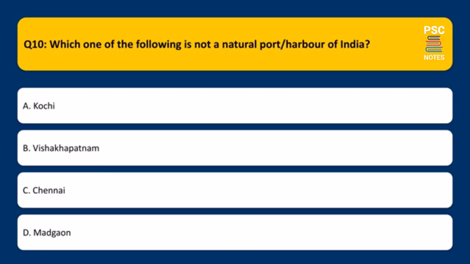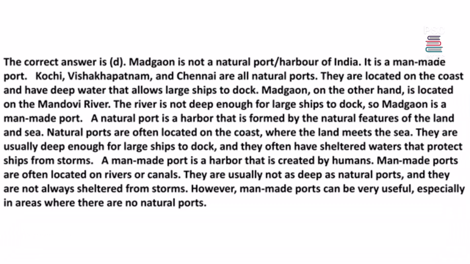Which one of the following is not a natural port/harbor of India? A. Kochi, B. Visakhapatnam, C. Chennai, D. Mormugao. The correct answer is D. Mormugao is not a natural port/harbor of India. It is a man-made port. Kochi, Visakhapatnam, and Chennai are all natural ports. They are located on the coast and have deep water that allows large ships to dock. Mormugao, on the other hand, is located on the Mandovi River. The river is not deep enough for large ships to dock, so Mormugao is a man-made port.